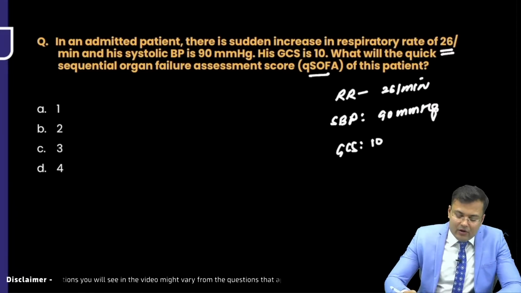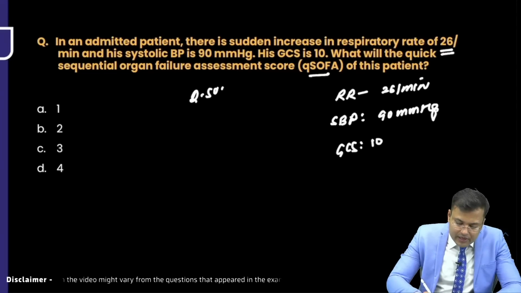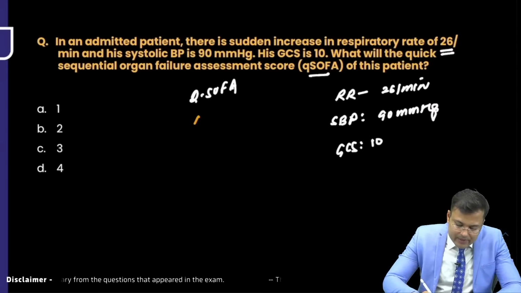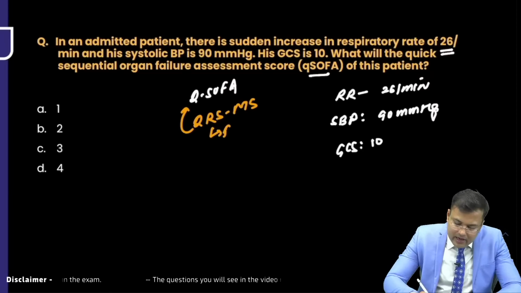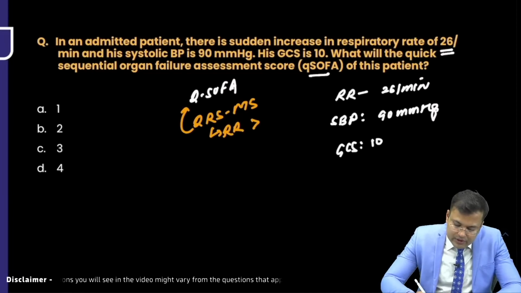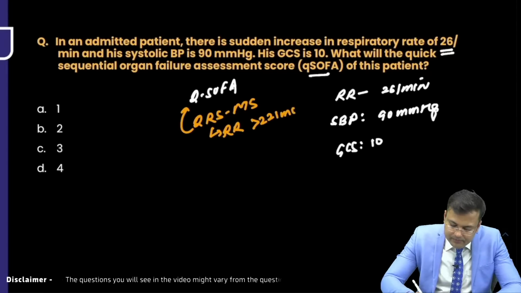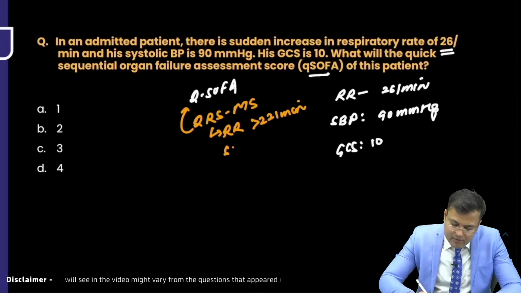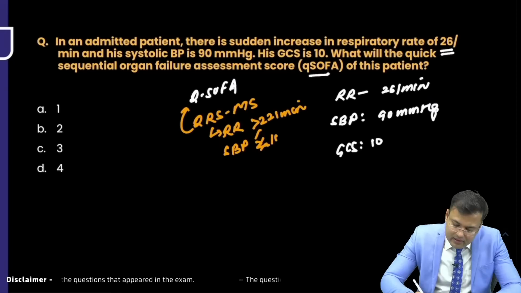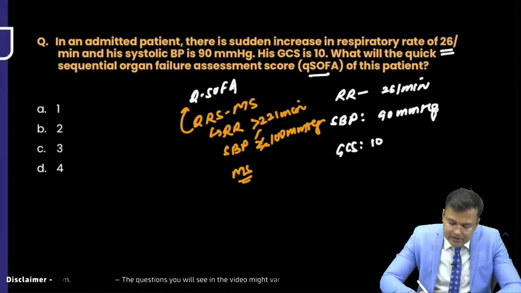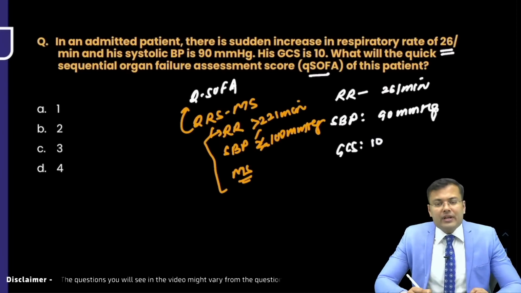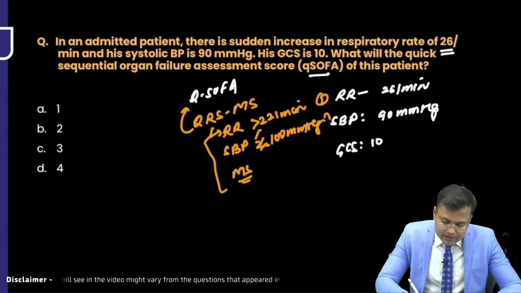Meanwhile, we can discuss how to remember qSOFA. There is a mnemonic: QRS-MS. Here Q means qSOFA, R means respiratory rate, which should be more than or equal to 22 per minute. S is systolic blood pressure, which should be less than or equal to 100 mmHg. And MS means mental state alteration. For each one of the following, we give a score of 1.